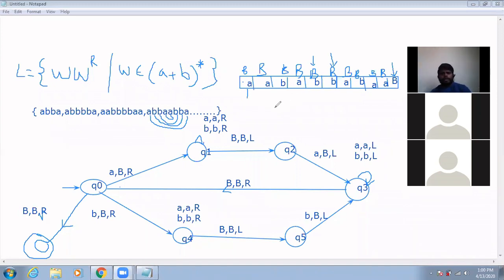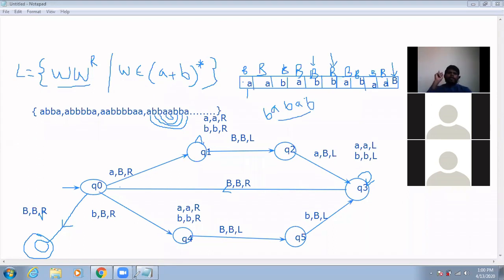Odd number of strings like A, B, or you can take BA, some bigger string, AB. So this is an odd palindrome. But the previous WW power R is indirectly an even palindrome.